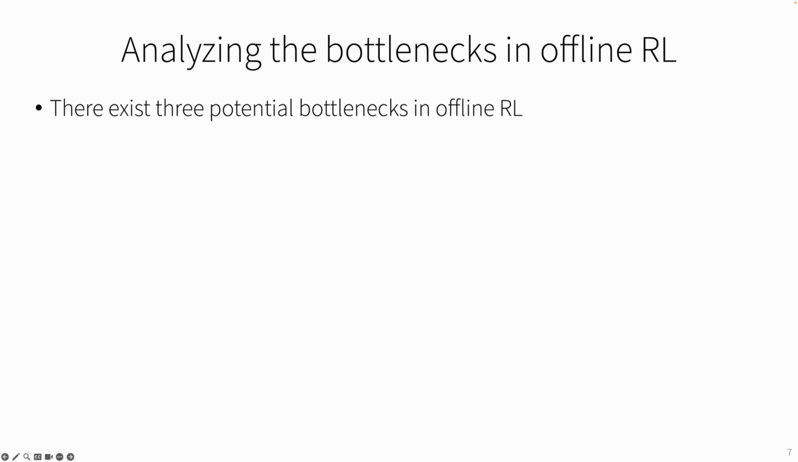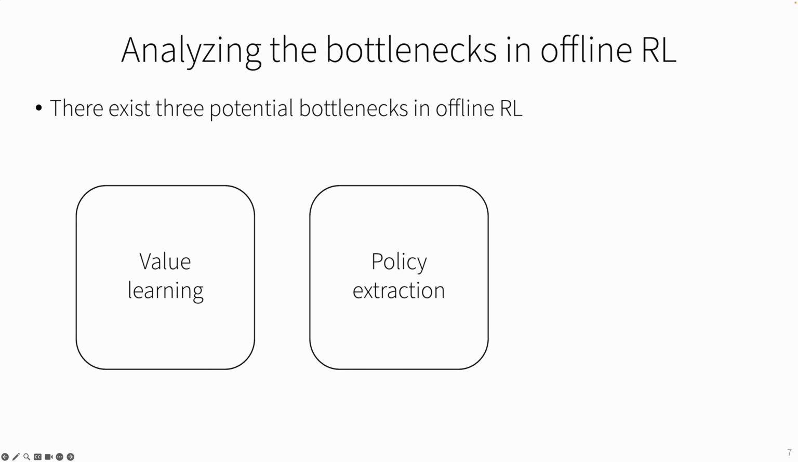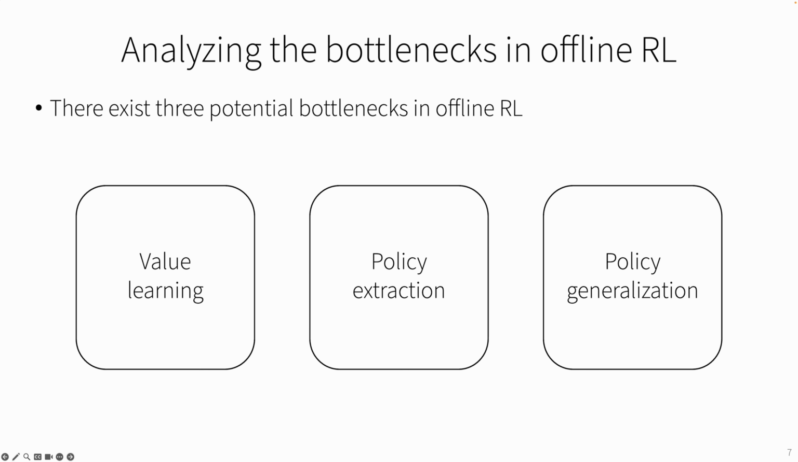To answer this question, in this paper, we analyzed the bottlenecks in offline RL. We first note that there are three potential bottlenecks in offline RL. The poor performance of offline RL can be attributed to imperfect value learning, imperfect policy extraction from the learned value function, and imperfect policy generalization to test-time states that the agent encountered at test time.